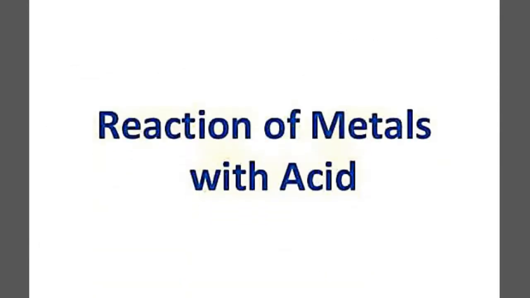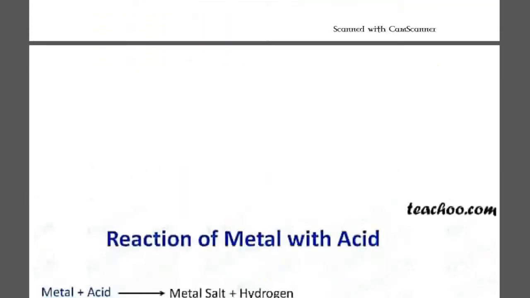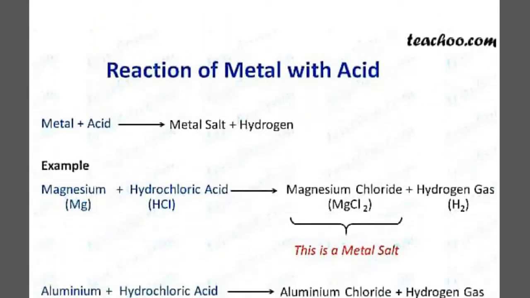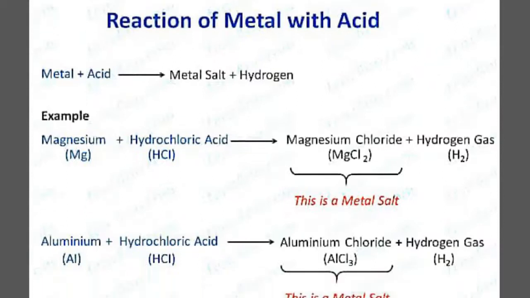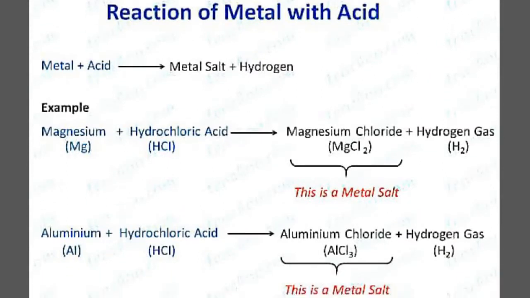So our next topic is reaction of metals with acids. Now if you all can see this particular slide, when we talk about the reaction of a metal with an acid, every time you will find there will be formation of a metal salt, and there will be a common gas, that is hydrogen gas.